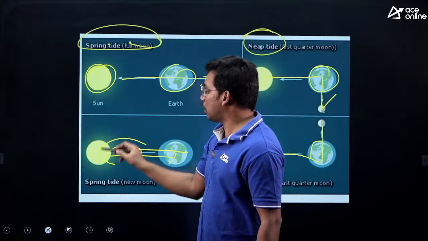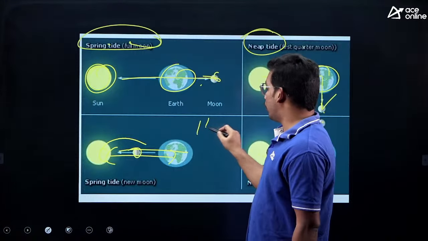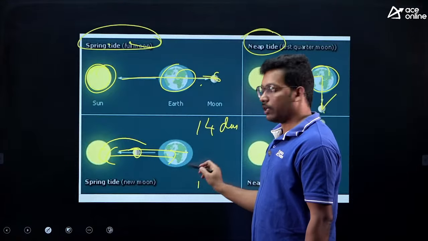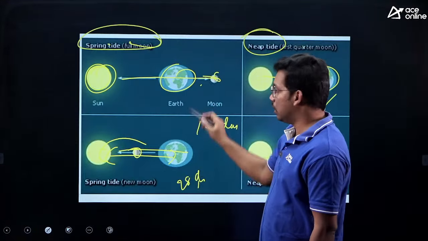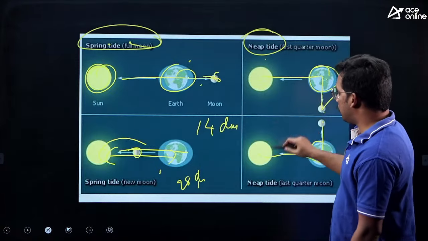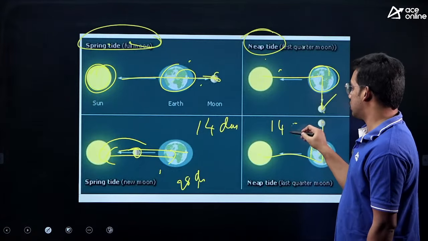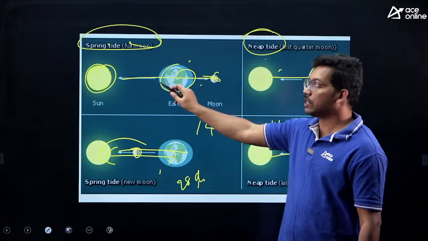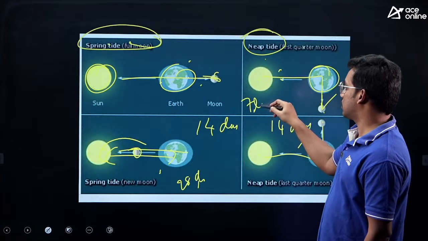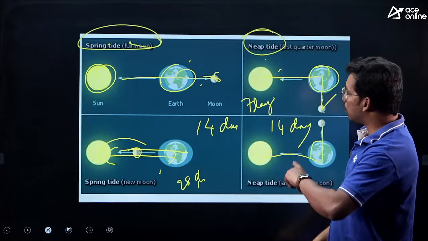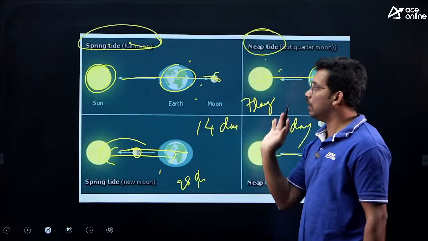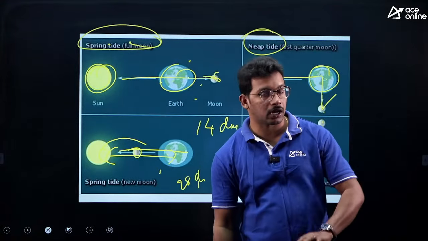From one spring tide to the other spring tide, we have 14 days, because the moon takes approximately 28 days to revolve around the earth. So for every 14 days you can see these two alignments, and between two neap tides also 14 days. Between spring and neap, or neap and spring, it is 7 days. Between spring and spring, between neap and neap, it is 14. All these questions are asked in the exam.